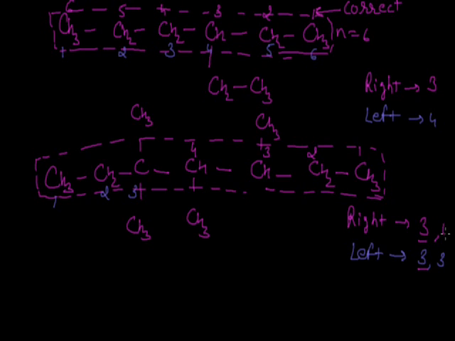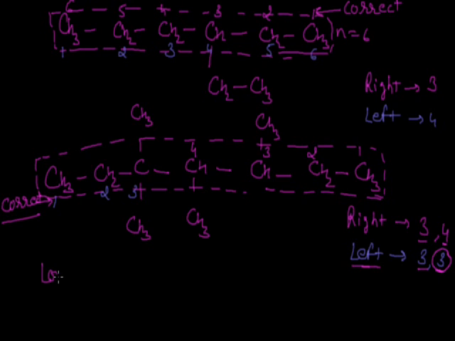We will go for the second substituent. The second substituent is coming on the third position while numbering the compound from the left hand side. While if we number this compound from the right hand side, the next substituent is coming on the fourth position. According to the lowest possible position to the substituent, the numbering will be preferred from the left hand side, and this is the correct way for the numbering of this alkane.